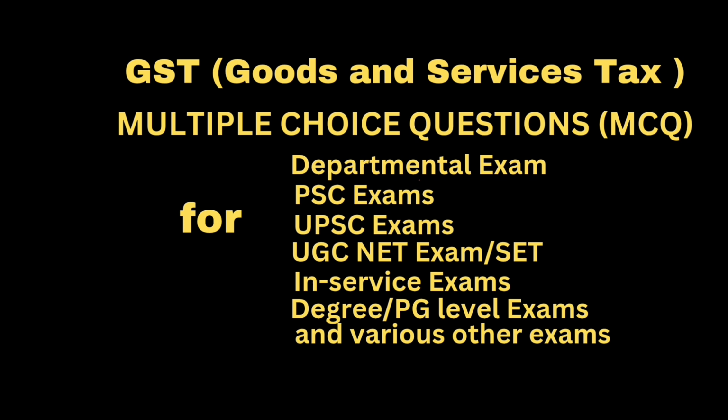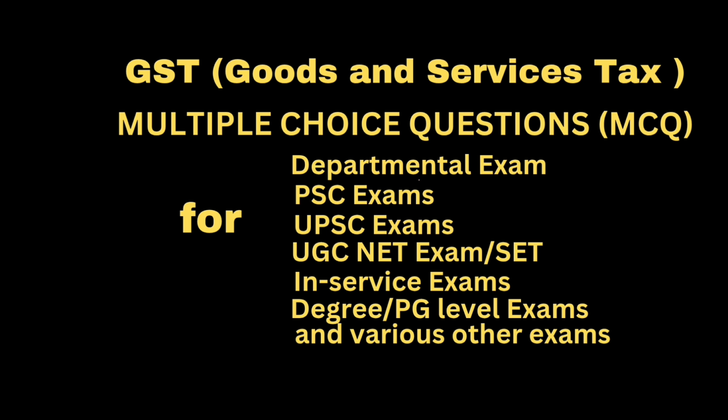Question: aggregate turnover means the aggregate value of answer: option A, taxable supplies; option B, exempt supplies; option C, interstate supplies and export of goods or services or both; option D, all of the above. Correct answer: all of the above.